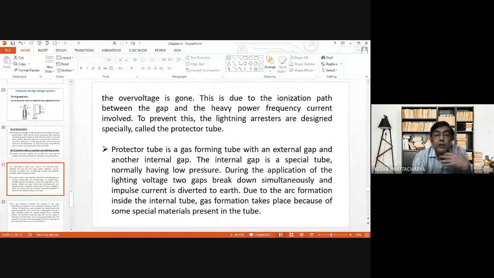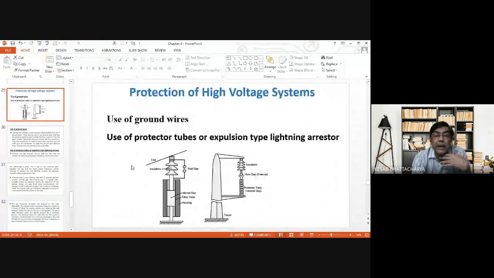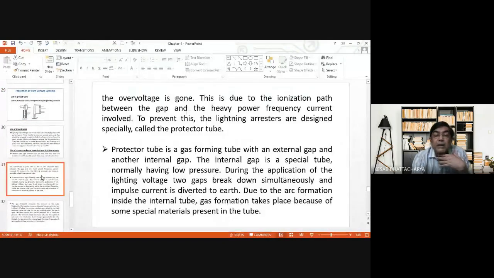Now, protector tube is a gas forming tube with an external gap. External gap we have seen, and the internal gap. This one is the internal gap. This is the external gap, and this is the internal gap.